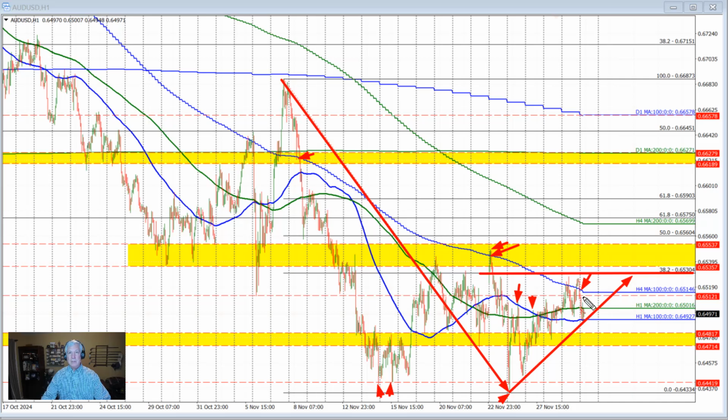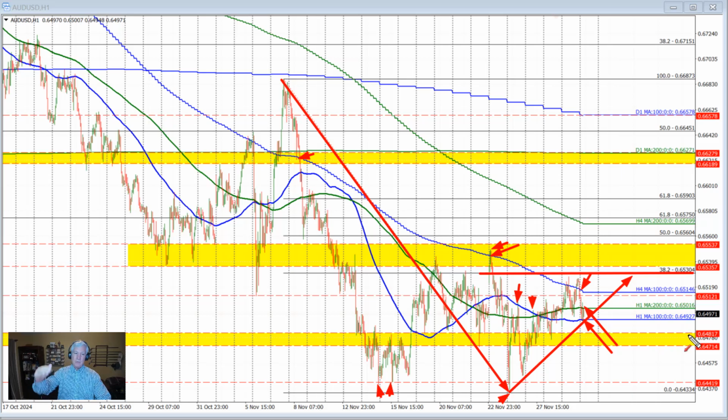We aren't near those levels now, however, as dollar buying has sent the Aussie versus US dollar to the downside and trading here today. However, we are finding support buyers against the 100-hour moving average right here, and in between the 100 and 200-hour moving average right here. The 100-hour comes in at 0.6492. The 200-hour moving average comes in at 0.6501.